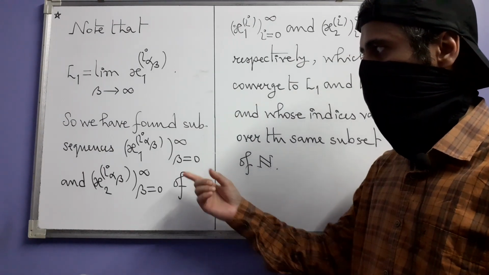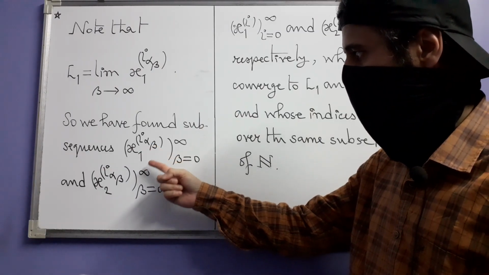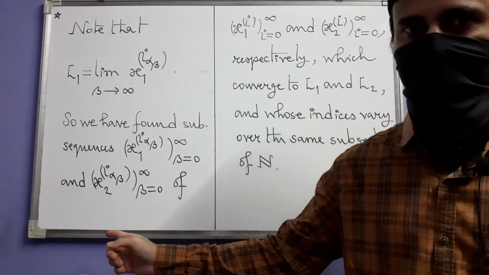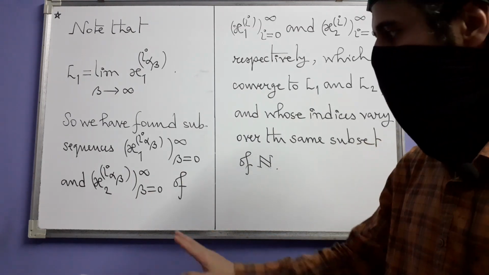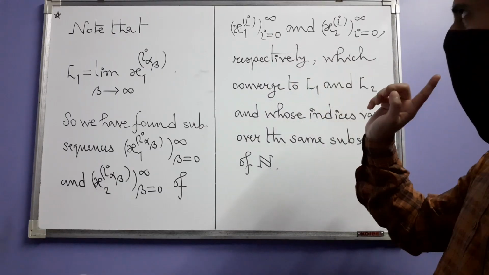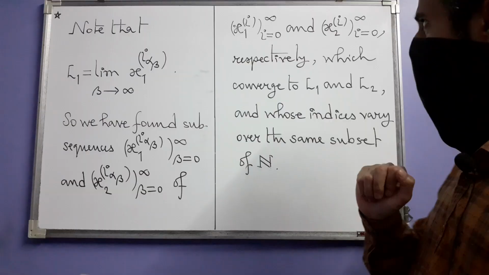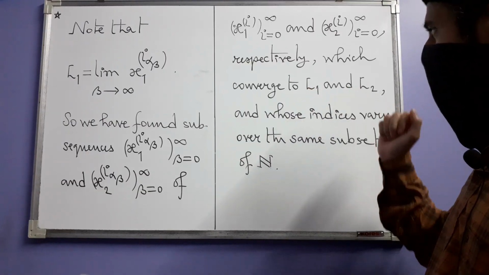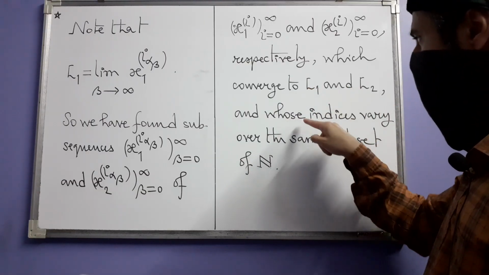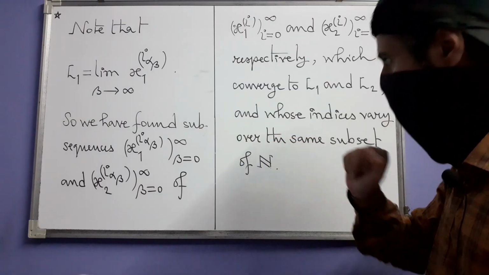It means this: we have found subsequences x1 I alpha beta and x2 I alpha beta, where in both of the subsequences the index is beta, of these two original sequences x1i and x2i, which converge to L1 and L2, and this is important, whose indices vary over the same subset of n.